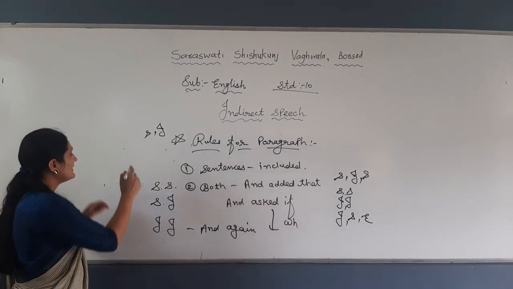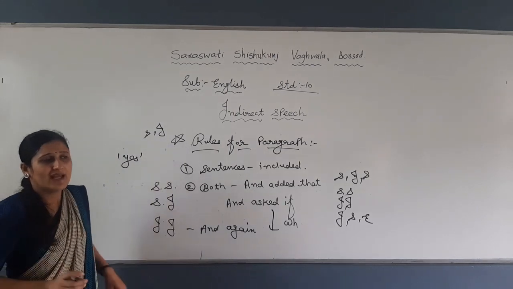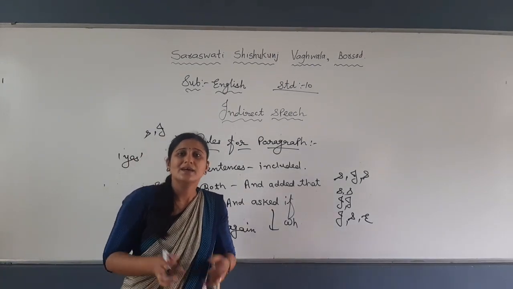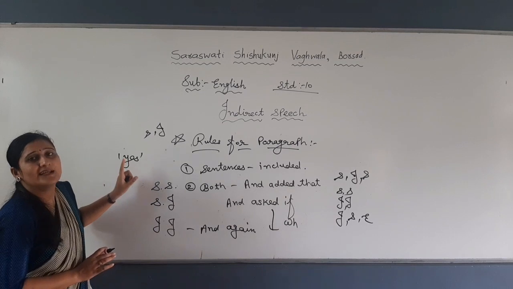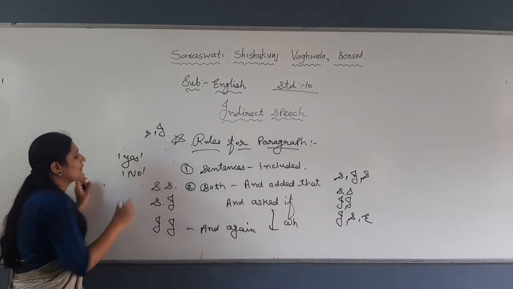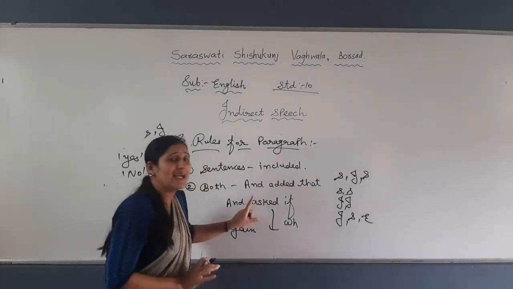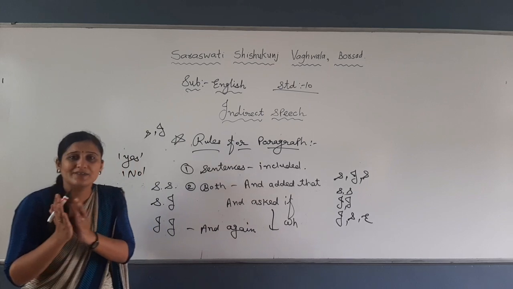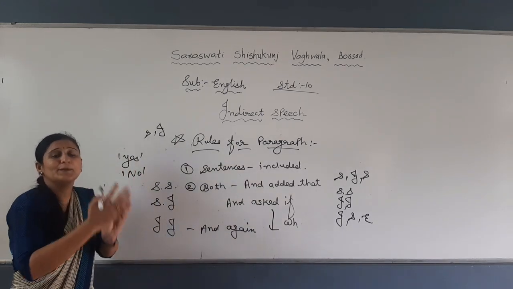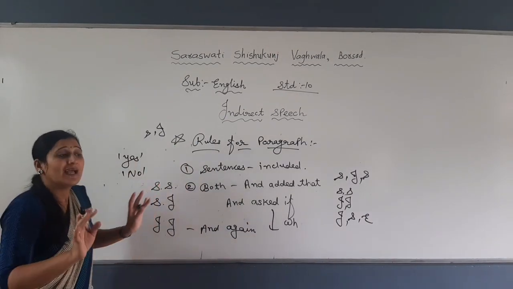Okay, now if one is saying yes as the answer, only one word. Have you done homework? Yes, right? Then you will write "he replied positively that". And if one replies no, then "he replied negatively that". You will add it like this: "he replied positively that", or if no, "he replied negatively that", right? So such kinds of simple ones are given.